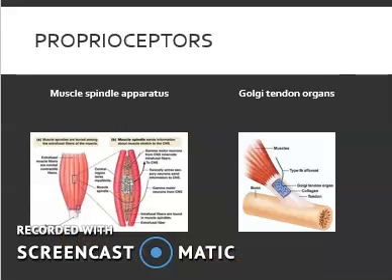Proprioceptors. There are two different types of proprioceptors. We use different types of sensory organs, such as eyes and ears. These proprioceptors give us information about every sort of movement. One is called muscle spindles. The muscle spindle apparatus monitors the changes in length, shortening and lengthening, and how fast those changes occur.